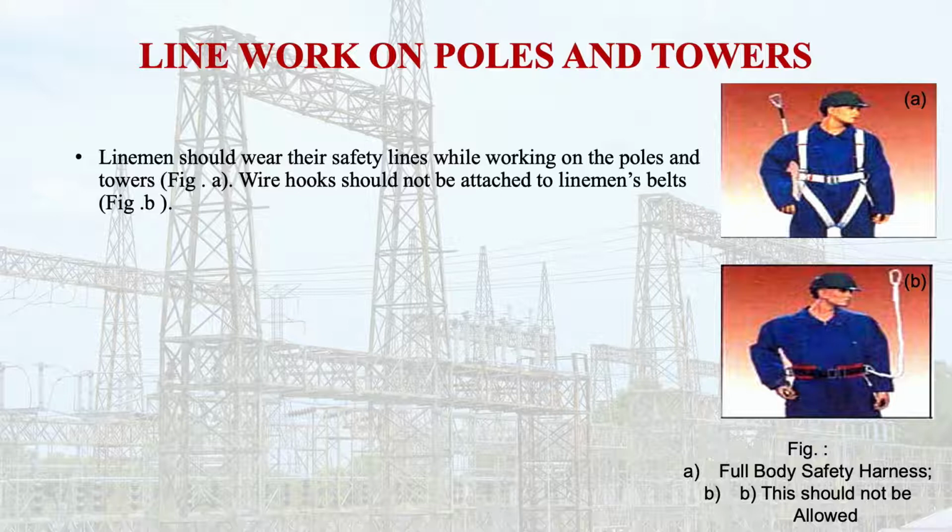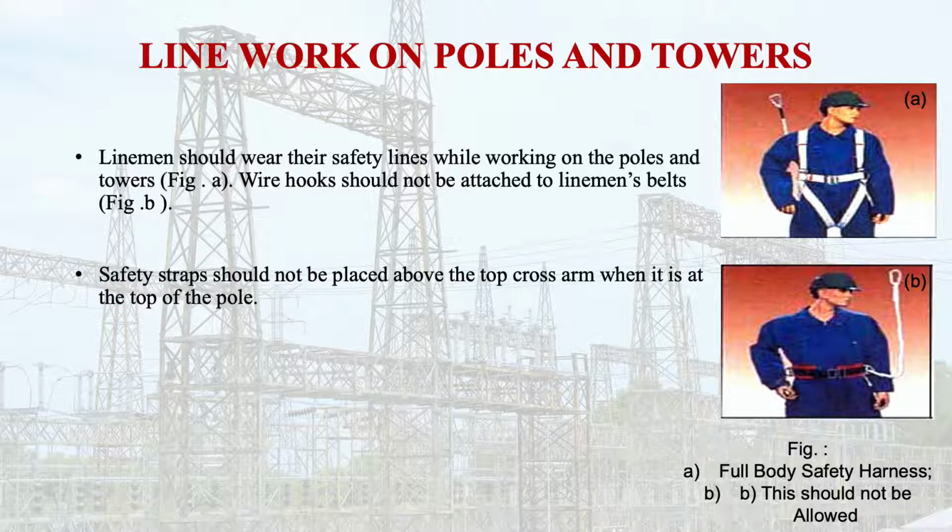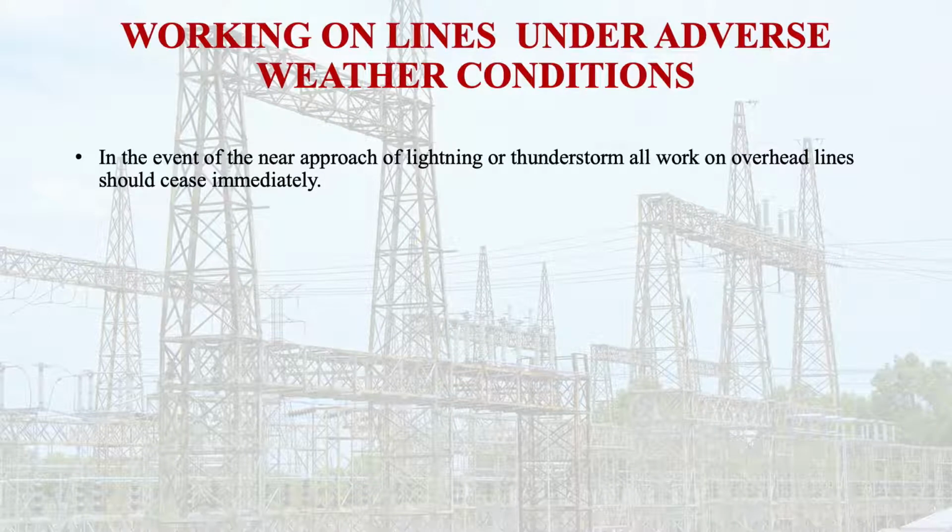Wire hooks should not be attached to linemen's belts. In the other figure, safety straps should not be placed above the top cross arm when it is at the top of the pole. Then, working on lines under adverse weather conditions. Remember, in the event of the approach of lightning or thunderstorm, all work on overhead lines should cease immediately.